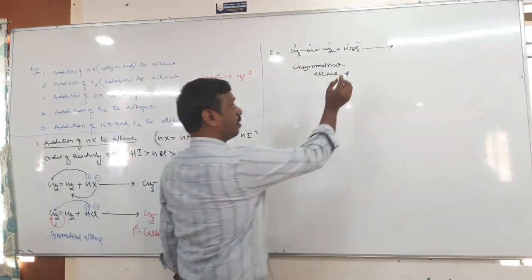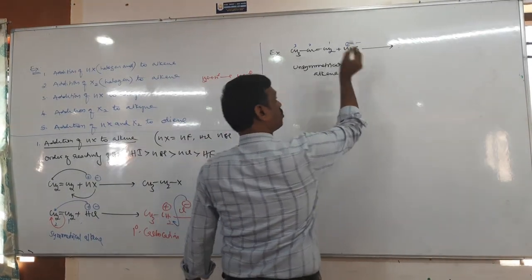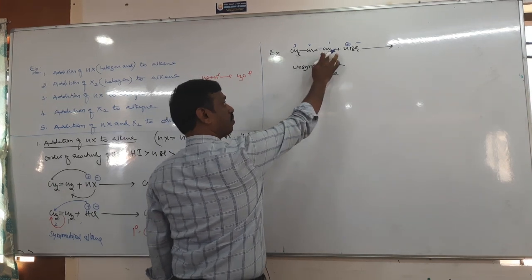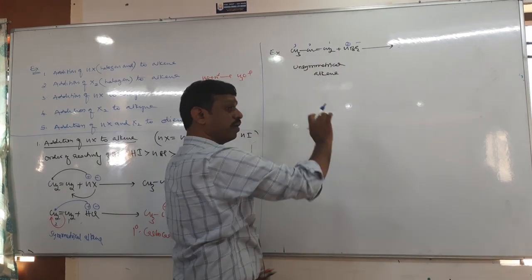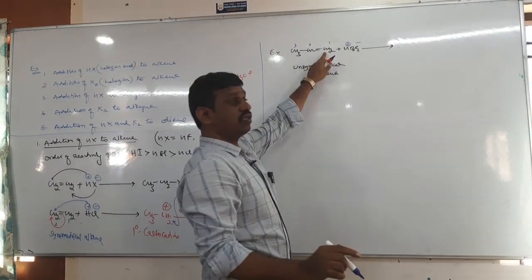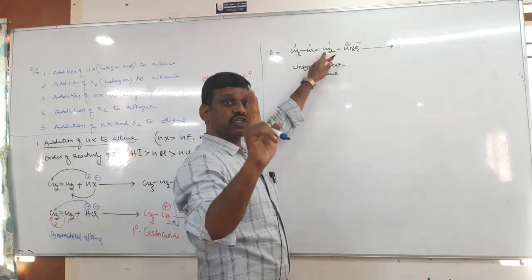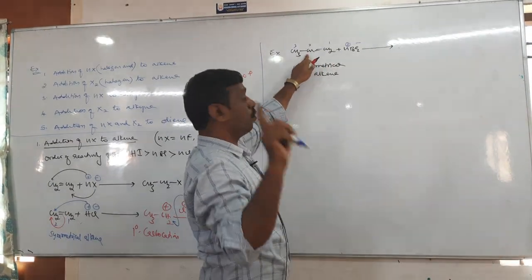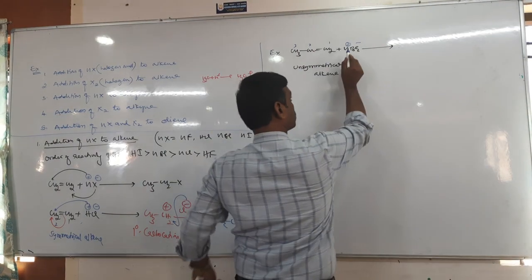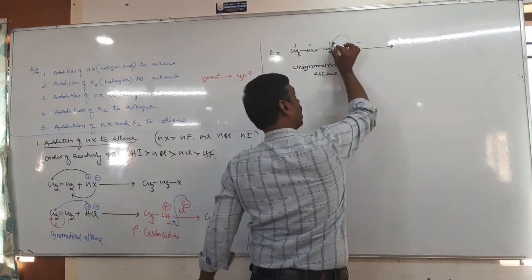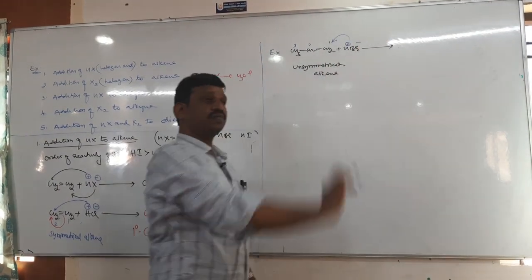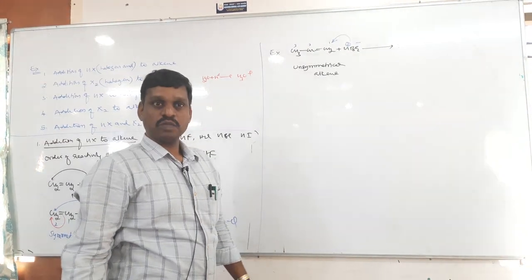So therefore, now tell me, H plus should be added on the first carbon or second carbon? First carbon. With respect to hydrogen, the first carbon has 2 hydrogens, the second carbon has only 1 hydrogen. Therefore, hydrogen is added to the first carbon, which has 2 hydrogens. That is richer become rich.